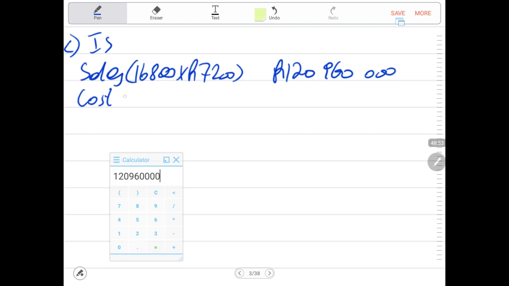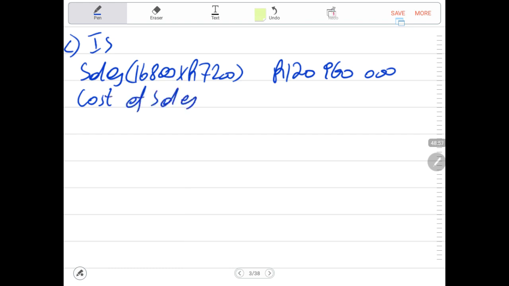Then we have cost of sales. Under our cost of sales, we need to be aware of the fact that there is opening inventory, and our opening stock was worth an amount of 2,475,000.